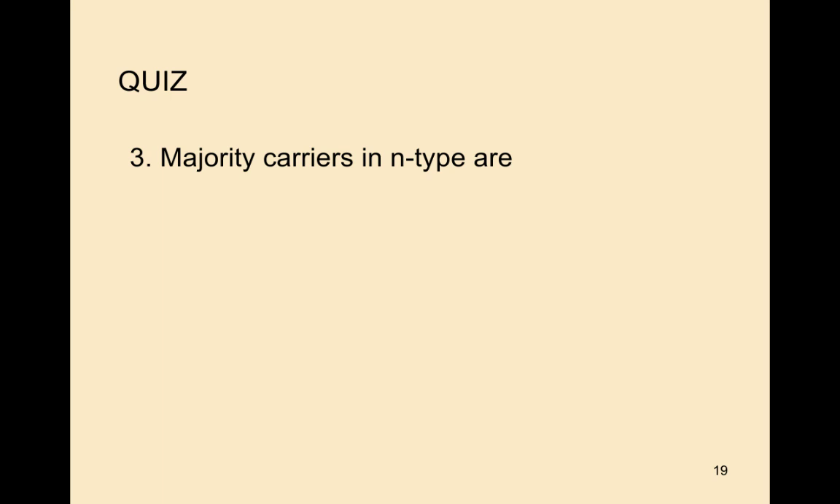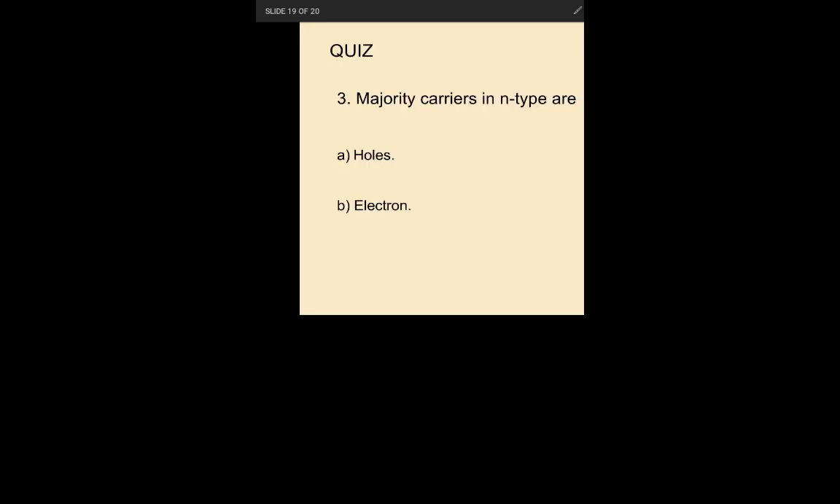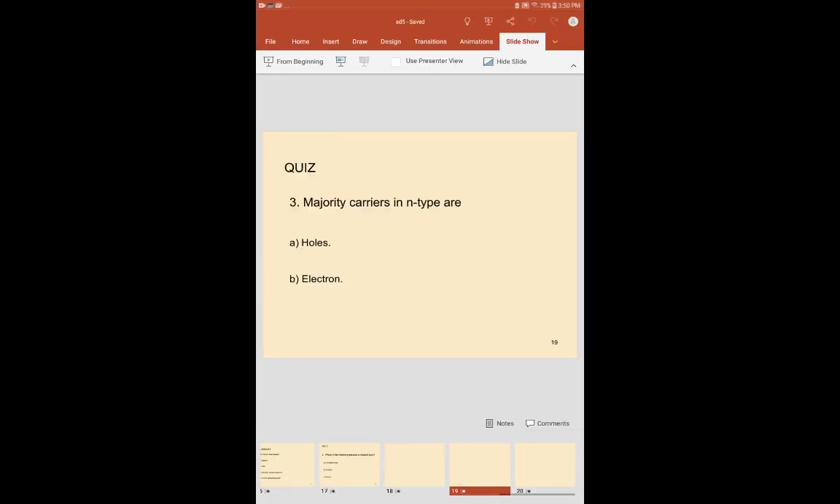Majority charge carriers in n-type are electrons. Majority carriers in n-type are electrons only. So in this way we get n-type semiconductor. How will the n-type semiconductor be formed? By adding pentavalent atoms to the pure semiconductor, we get n-type semiconductor.